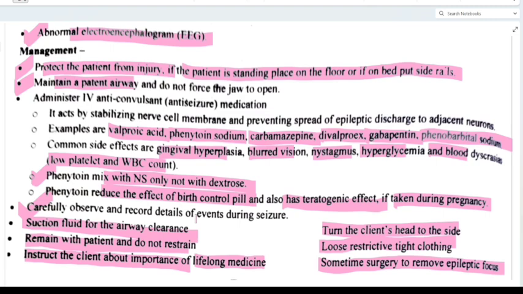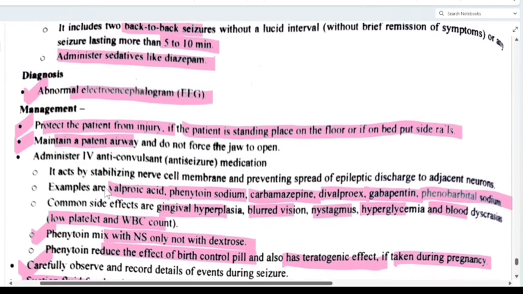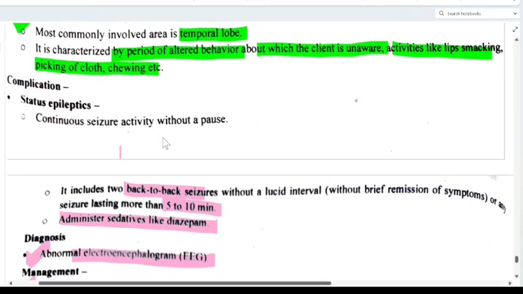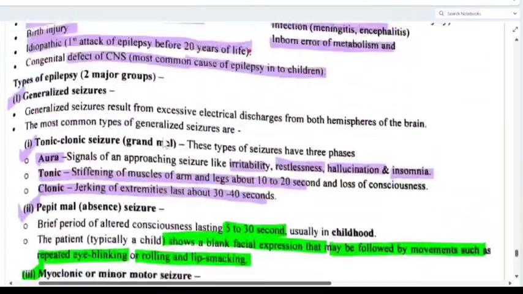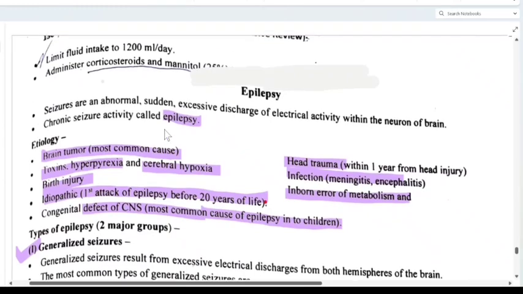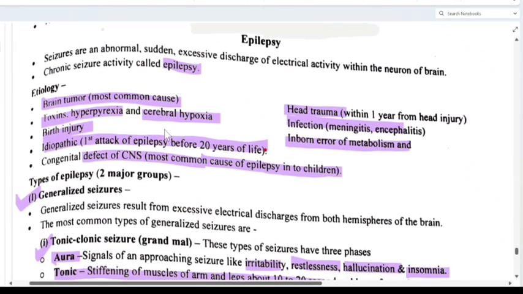Hope it is clear. All these points are very important. And diagnostic मतलब diagnostic intervention में क्या कर रहे हैं हम? That is abnormal electroencephalogram. Next, complication में status epilepticus and all these types, generalized, partial, all these are very important, and etiology as well.